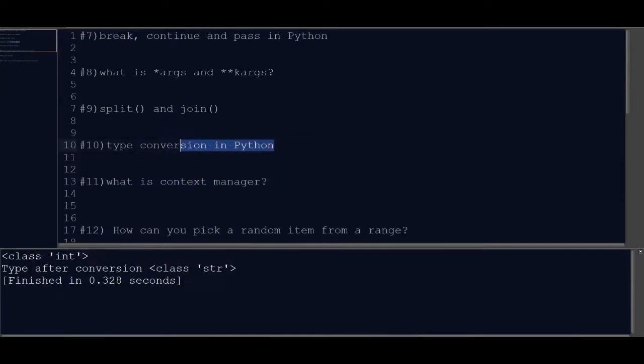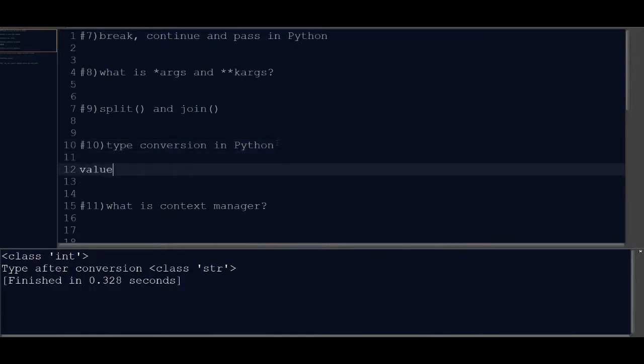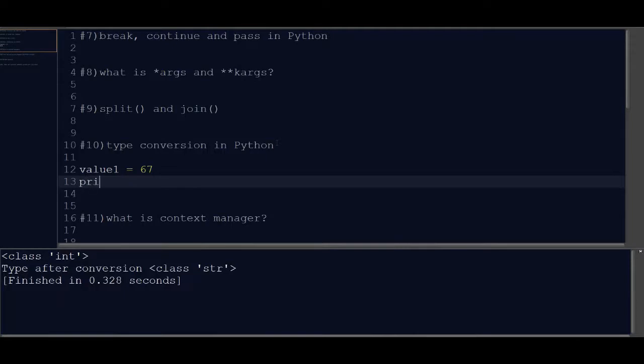What is type conversion in Python? So type conversion in Python is nothing but changing the value of one data type to another data type. It can be from int to string or string to int. Now let's try to understand the same thing with one small example. Say value 1 is equal to 67. So this is int. Let's see what's the type of it. Let's print it. So you can see the type is int.